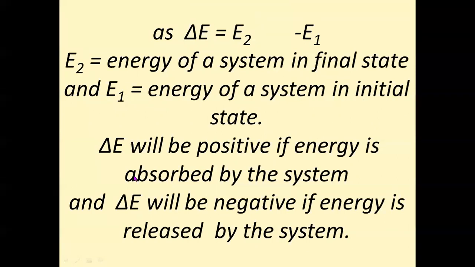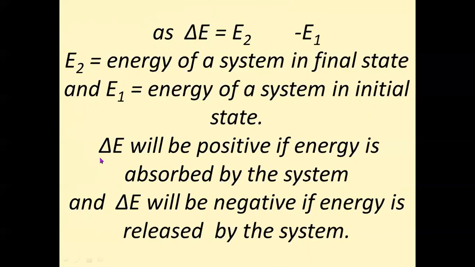And delta E will be positive if energy is absorbed by the system, and delta E will be negative if the energy is released by the system. So it is nearly the same as in the case of heat. Why? Because heat and energy are the same, or they are interconvertible forms.